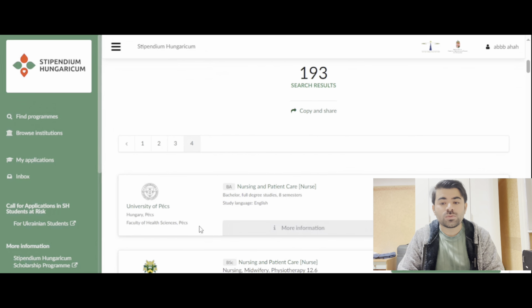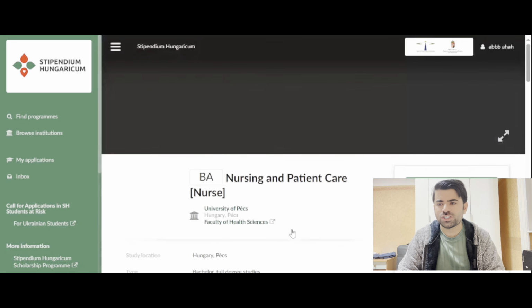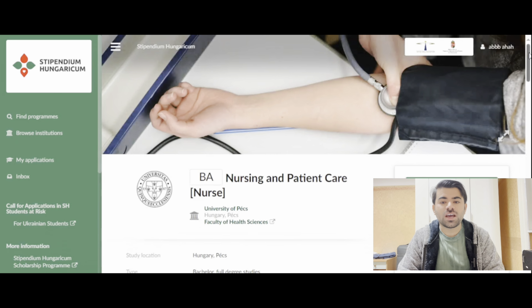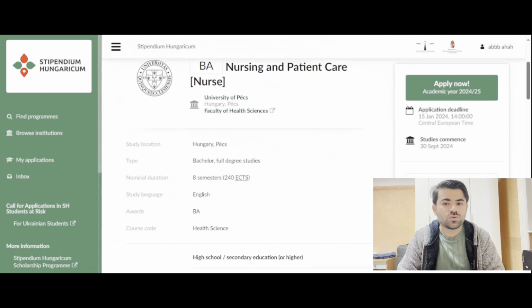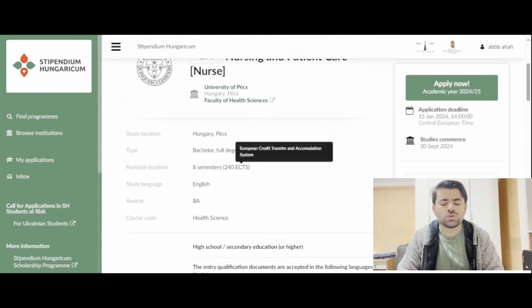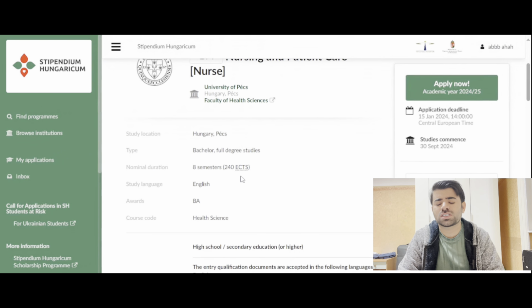Okay, now my first priority should be to check more information. Let's say I came here at more information, and then you can study everything. 8 semester, 240 credit hours. So usually for 7 semester it is 210 credit hours, for 6 semester it is 180 credit hours, and for 8 semester it's 240 credit hours. Study language English, awards BA, and course code is health science.